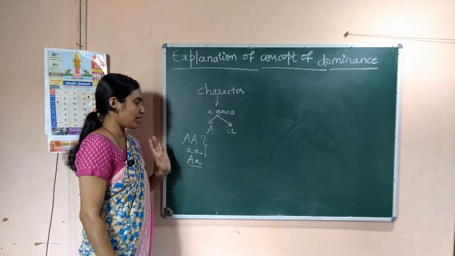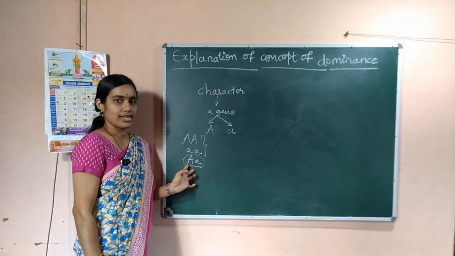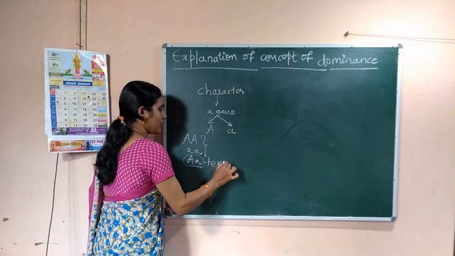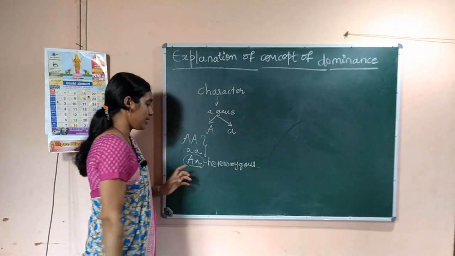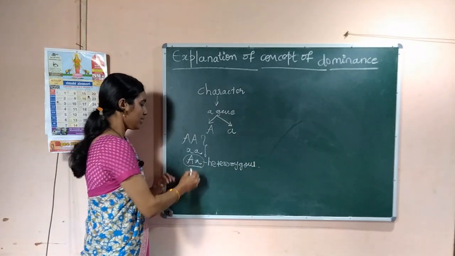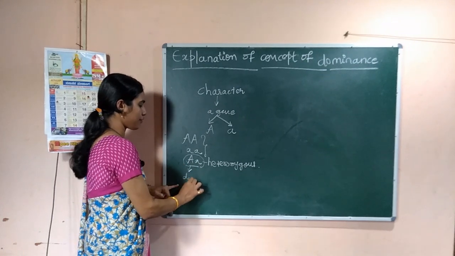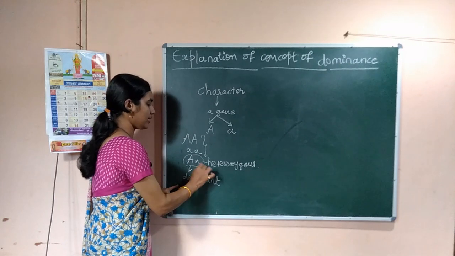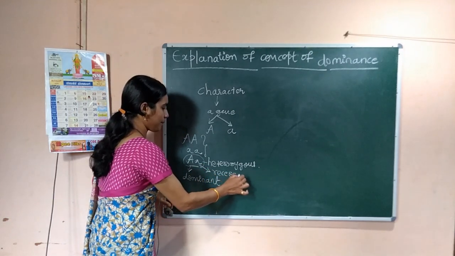And if you consider the heterozygous condition or hybrid condition, then out of the two, one gene we refer to as the dominant gene and the other gene is considered as the recessive gene.